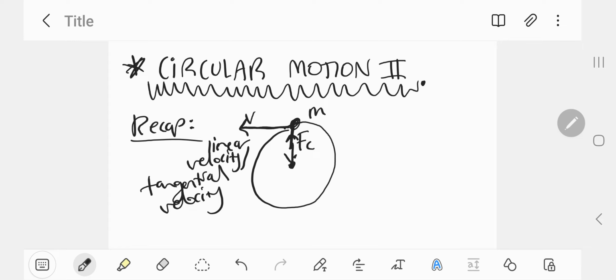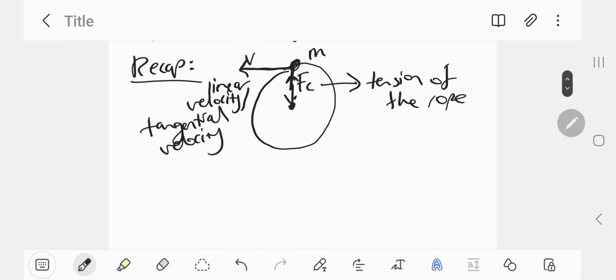The most typical example is that of an object being swung around on a rope, where the centripetal force is provided by the tension of the rope. If I were to draw a snapshot of the object moving at different points in time, let's say I've got an arc here, part of the circle, and the object of mass m.